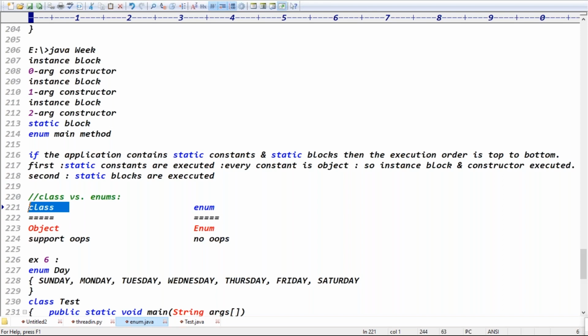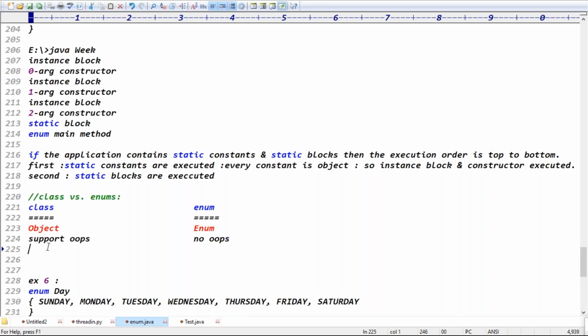No one will ask this type of question, guys. If they ask, give answers like this, plus very basic points: declare the class using the class keyword, declare the enum using the enum keyword. There are also such differences; they might write ten differences. But the main point is what? Supporting OOP concepts and not supporting them. That's the main thing here.